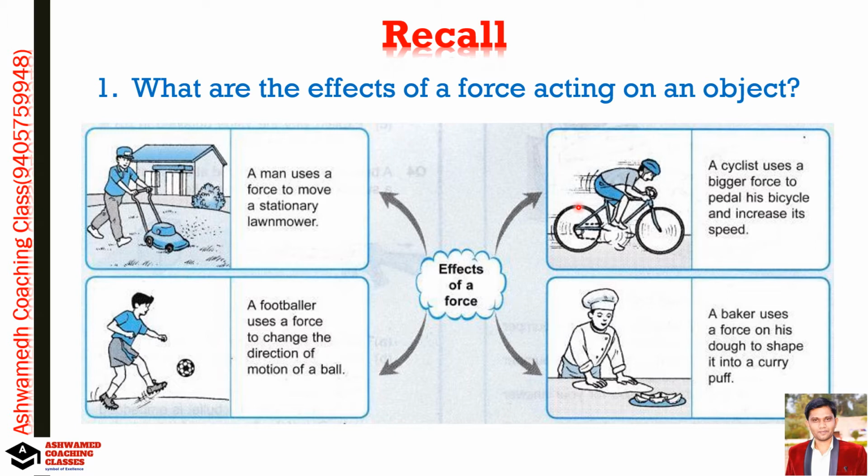Am I right? A force can change the shape and size of the body on which it acts. So it changes the shape, the speed, the position, and the direction. These are the effects of forces acting on a body or object, that you know already.